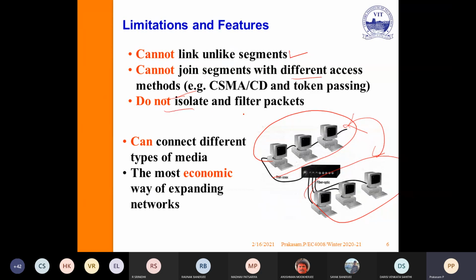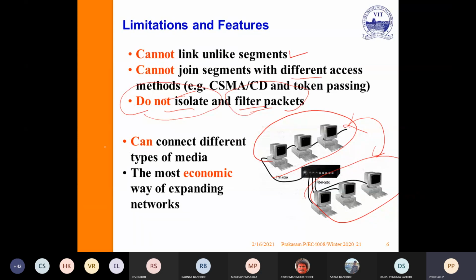It does not isolate or filter packets. That's why I said it does not have any intelligence. Simply it receives the signal, regenerates it, and passes it. So it won't do any filtering on the packets or information. You cannot isolate those two LANs.